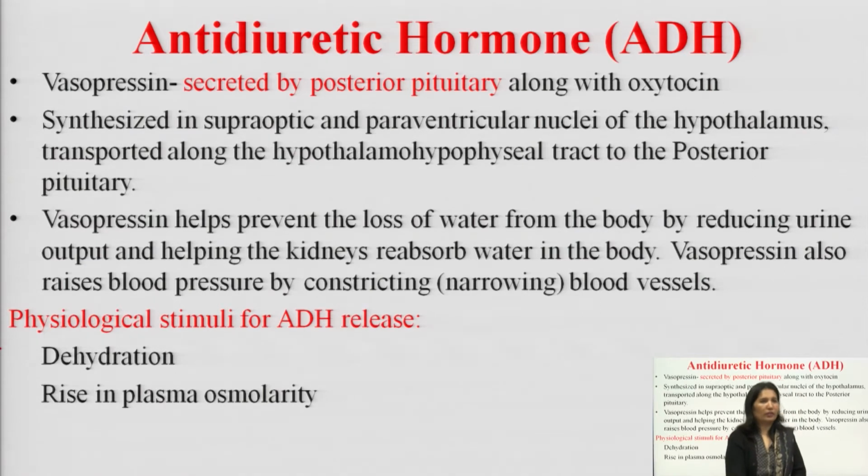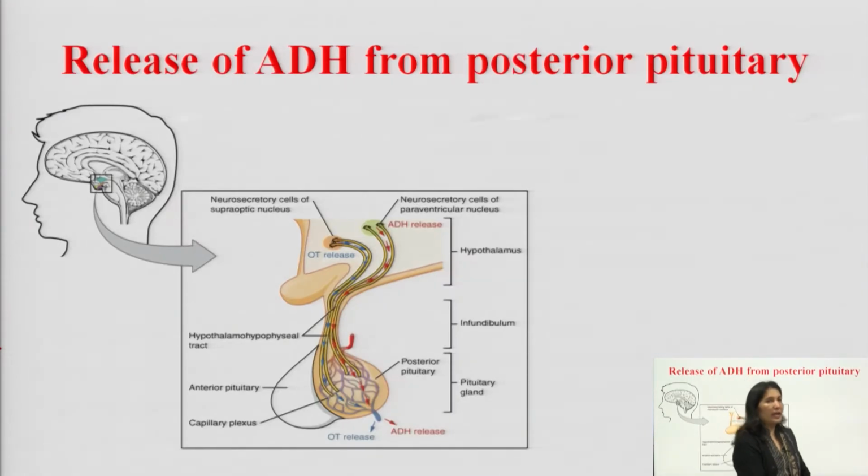So, this was about vasopressin, that is antidiuretic hormone. Now, what are the stimuli, what are the factors that cause the release of antidiuretic hormone? The physiological stimuli for antidiuretic hormone release are dehydration and rise in plasma osmolarity. This diagram shows the release of antidiuretic hormone from the posterior pituitary, which we have already covered.